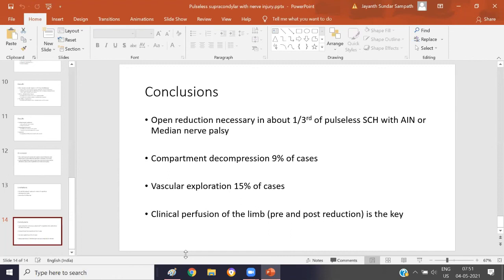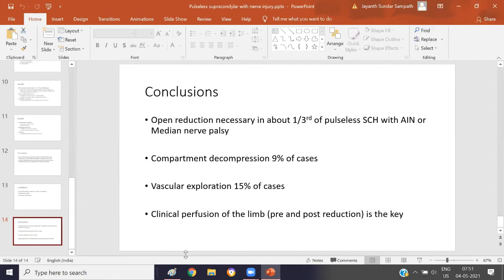Agree. Perfusion is the king. Absolutely agree. Fracture reduction is the king. Yes, so the criteria are good perfusion and good reduction without a gap. If you get that, then you don't need to explore or open. But always monitor them very closely, because compartment syndrome happens more often in this particular group. So we really need to watch them very closely in the postoperative period.